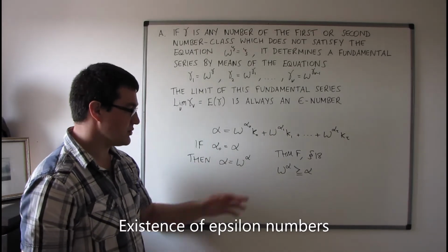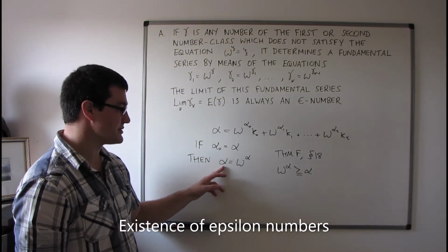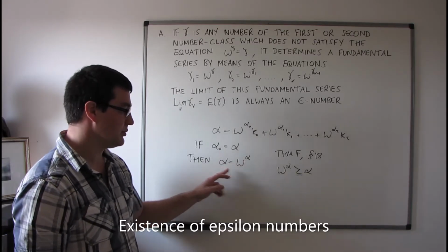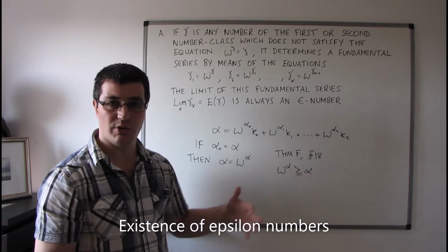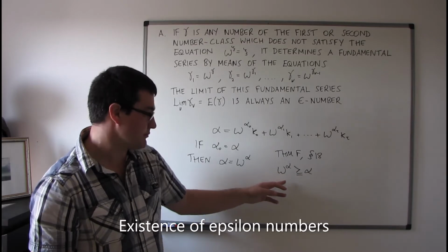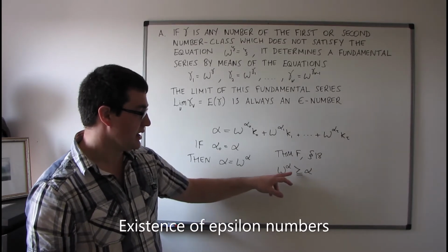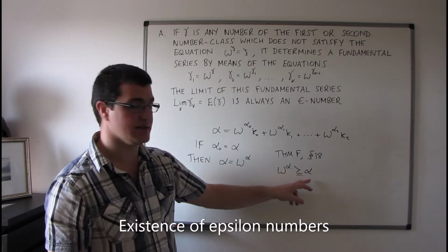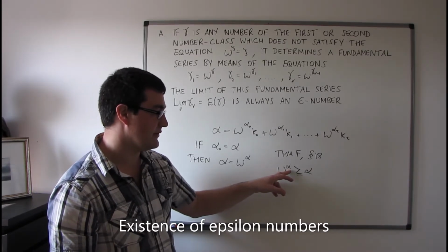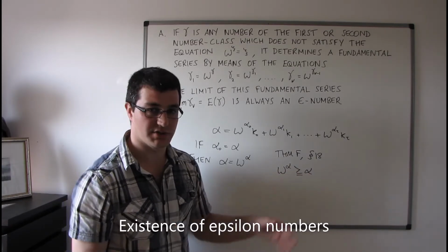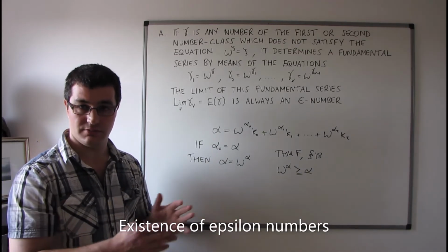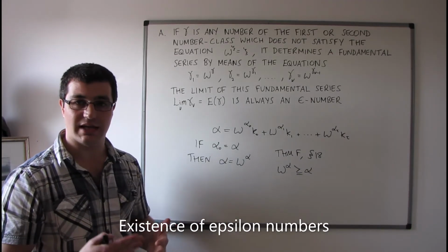But a question that we've got to ask is, are there any such numbers such that omega to the power of alpha is equal to alpha? We've shown this inequality, but we've not actually exhibited any specific cases where equality holds. We can well believe that omega to the power of alpha ought to be greater than alpha, but can we actually exhibit a case where it is equal to alpha? So that's what we're going to be investigating in this section. And any such numbers, should they turn out to exist, are called epsilon numbers.